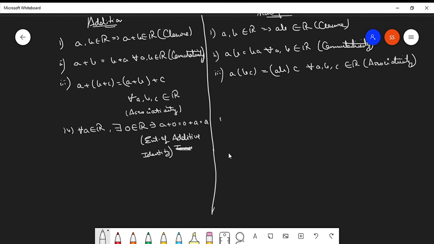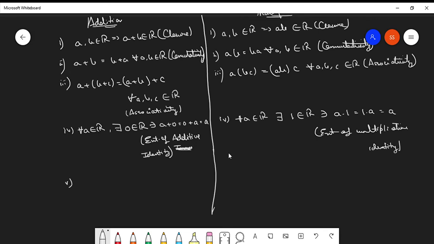Similarly, for all a belonging to the set of real numbers, there exists 1 belonging to the set of R such that a times 1 is equal to 1 times a is equal to a. Clear? And this is also called the existence of multiplicative identity. Clear?